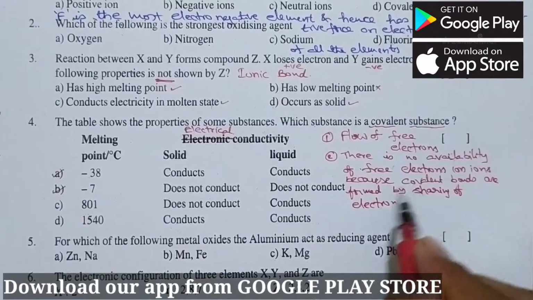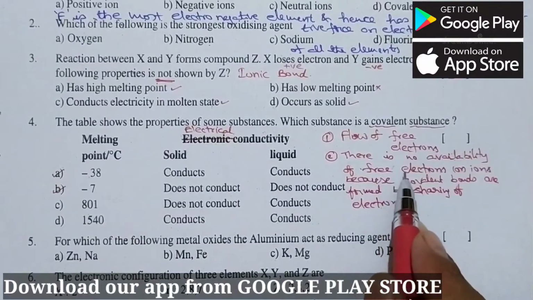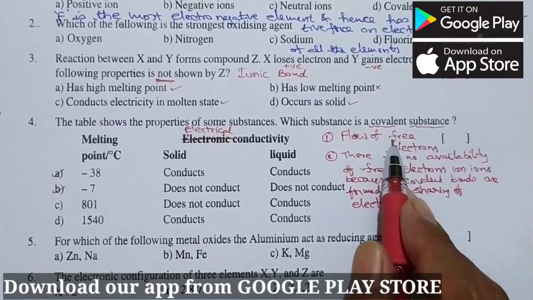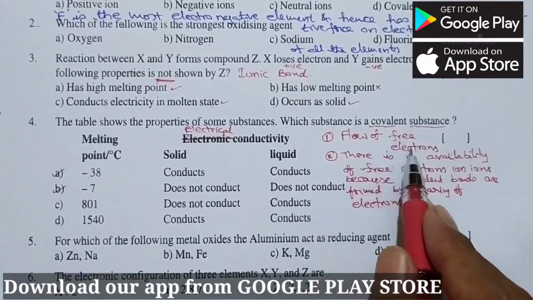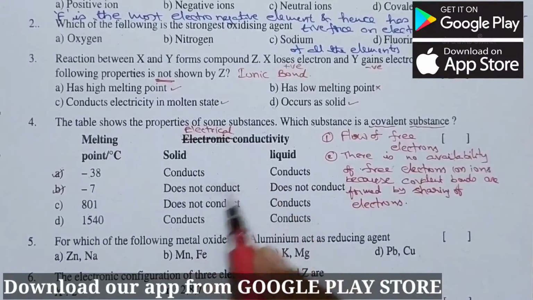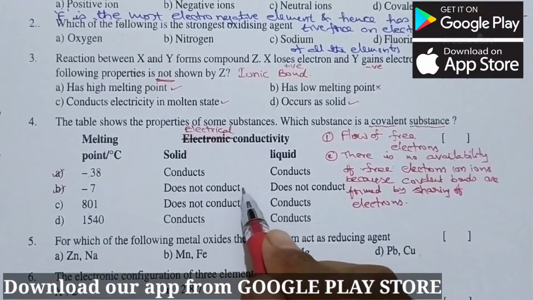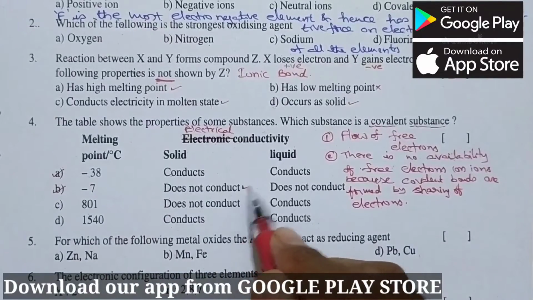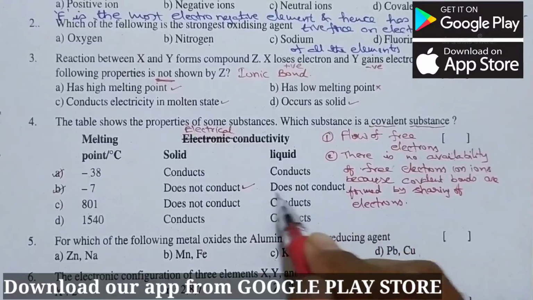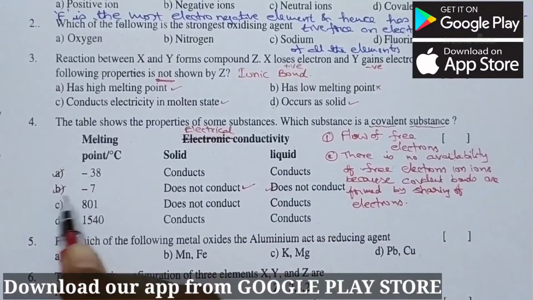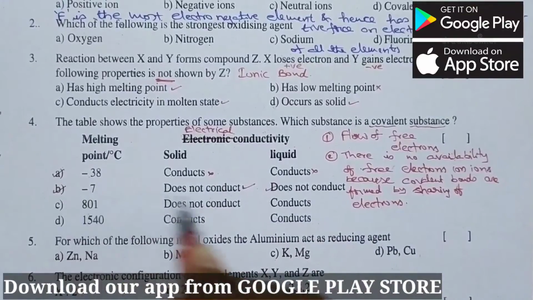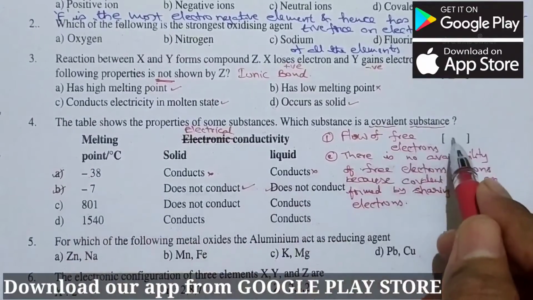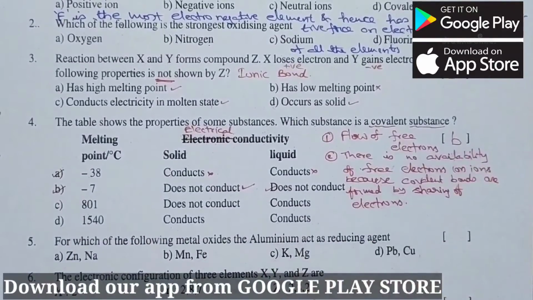So here there is no availability to get the free electrons. When there is no possibility of free electrons, there is no movement of electricity. So here we can say that it does not conduct electricity in either state, either it may be in solid or it may be in liquid. So here you see all the three, it conducts wrong, it conducts wrong. So here all the three are matched for option B. So option B is the right answer.